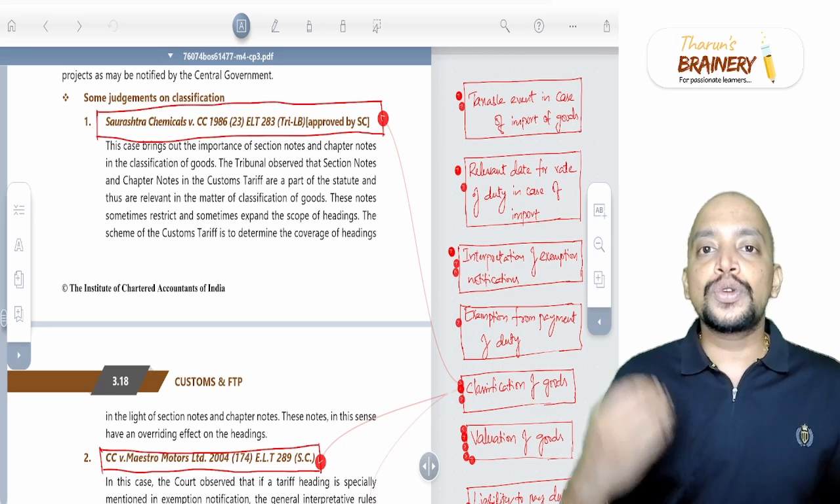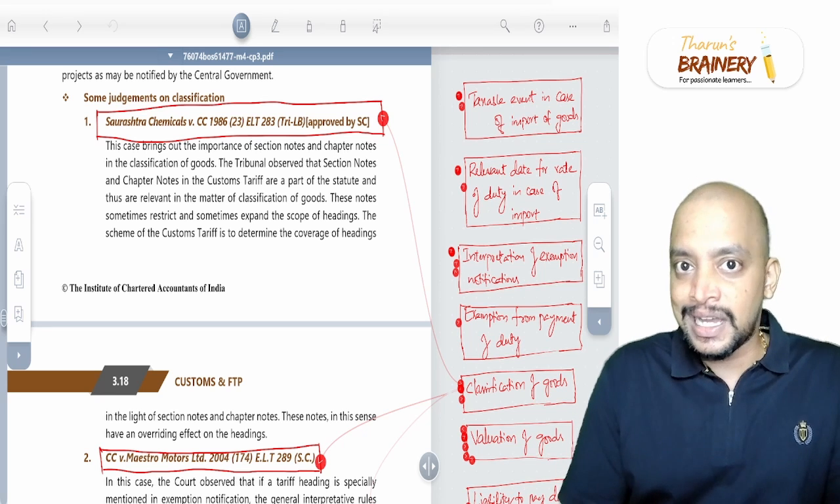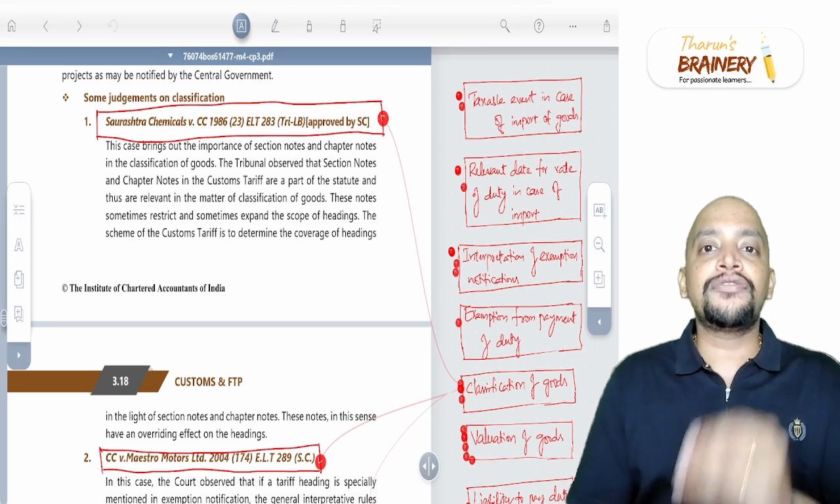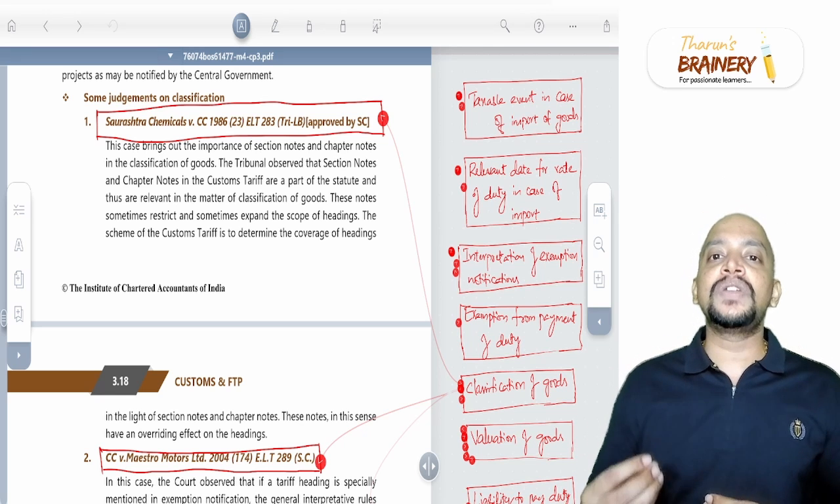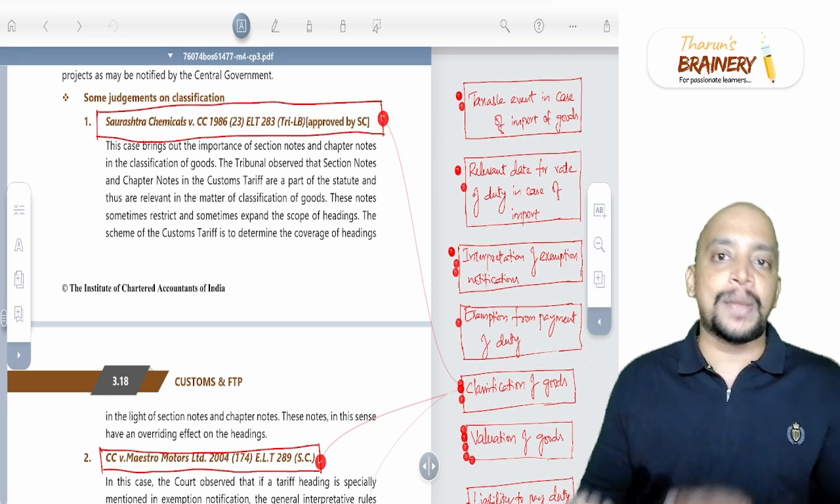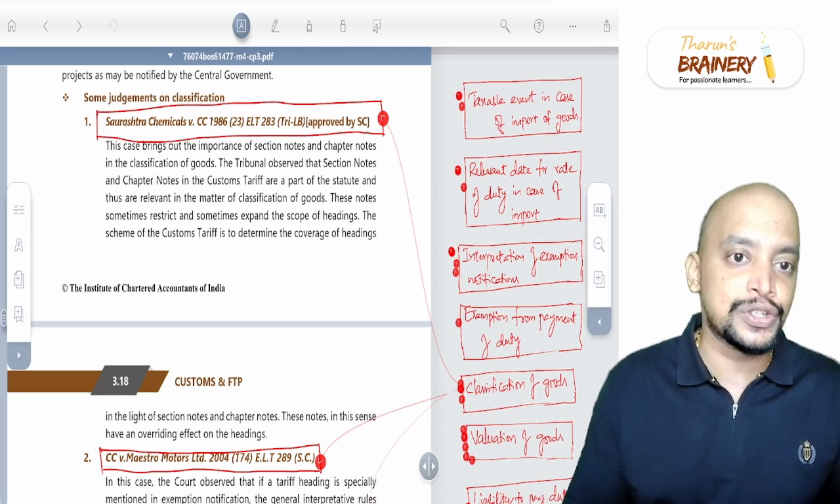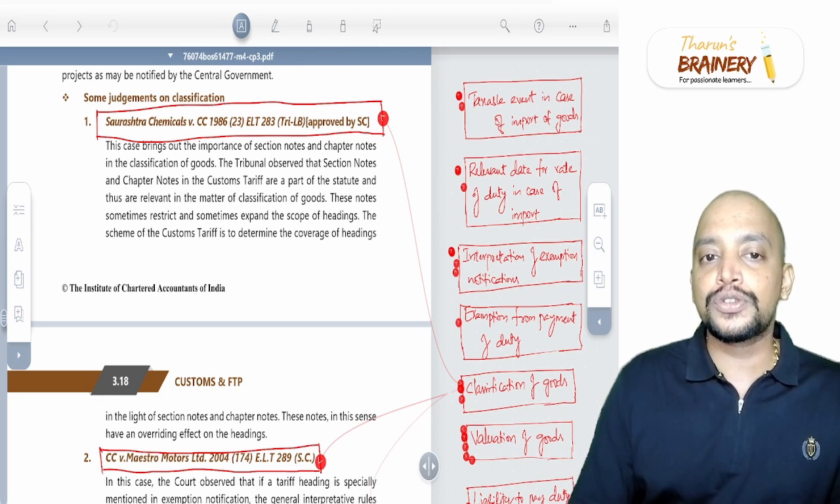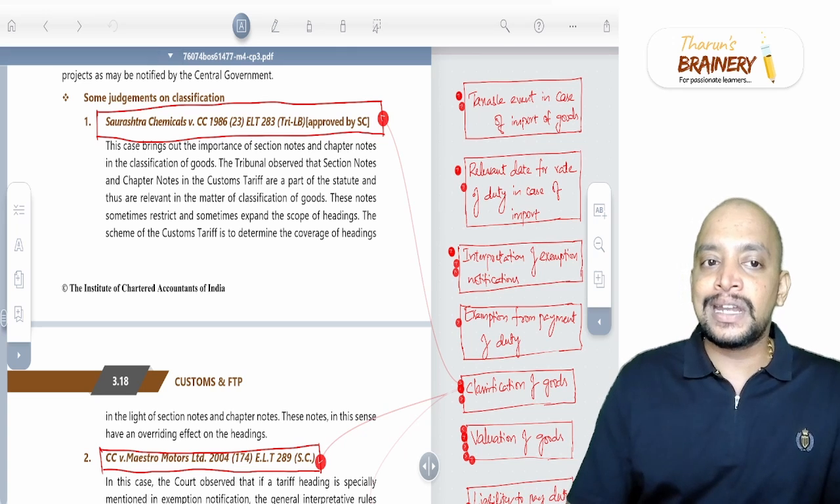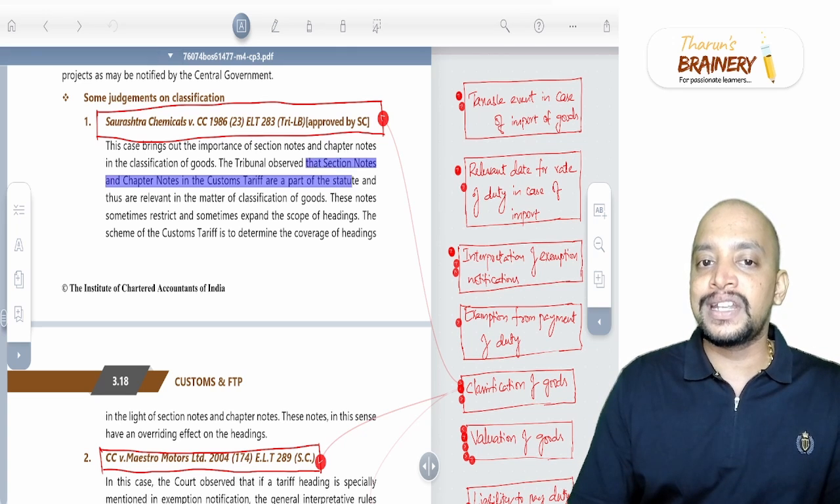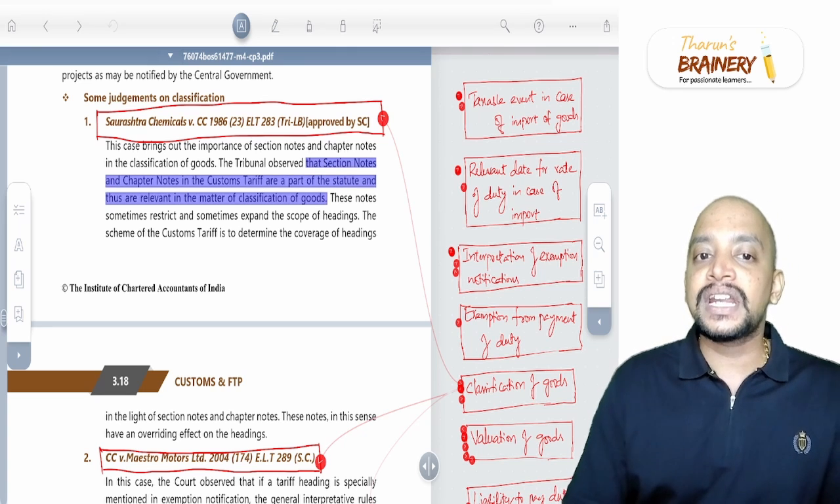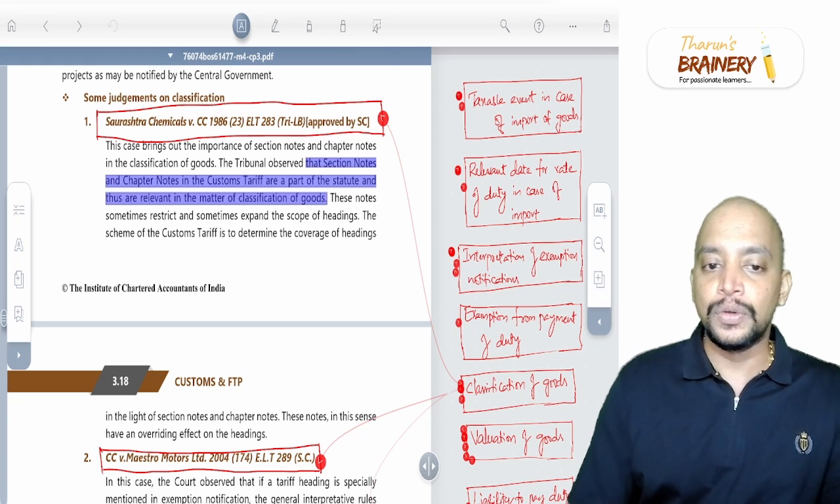bringing Rule 1. Rule 1 of the General Interpretative Rules says that the titles of headings are for reference only, and the classification will be based on section notes and chapter notes. So we need to refer to section notes and chapter notes, and only then the classification needs to be done. In this Saurashtra Chemicals Supreme Court case, they are telling that section notes and chapter notes in the tariff are part of the statute and relevant in the matter of classification of goods.